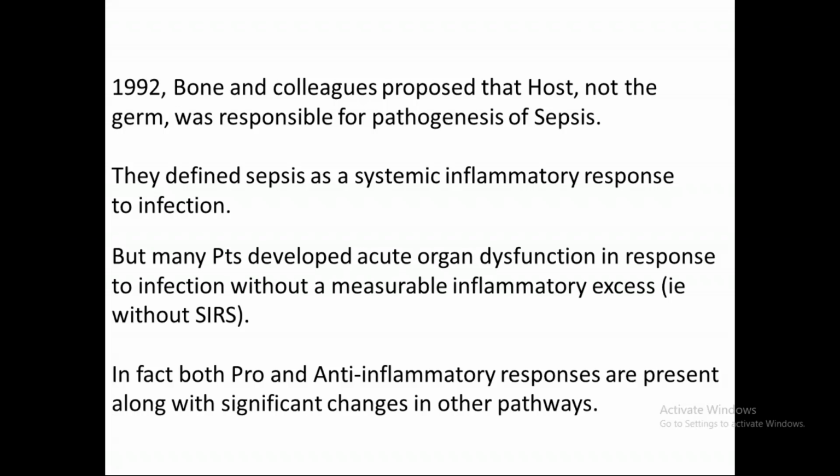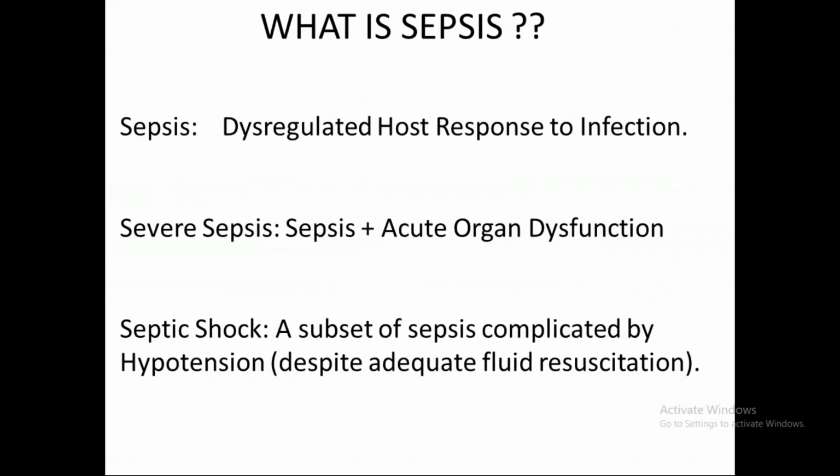But this has its own problems. Like, it was found that many patients developed acute organ dysfunction in response to infection without a measurable inflammatory excess. There was no systemic inflammatory response in some patients, yet they were known to have organ dysfunction in response to infection. So we gradually understood that both pro and anti-inflammatory responses are present, along with significant changes in other pathways. So what is sepsis?